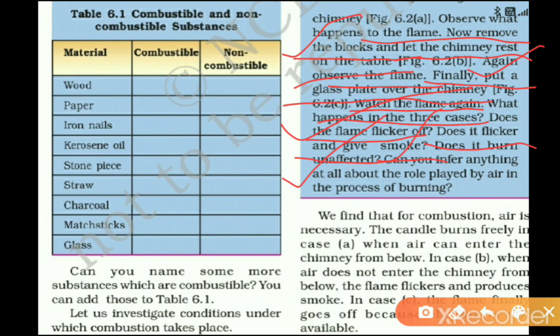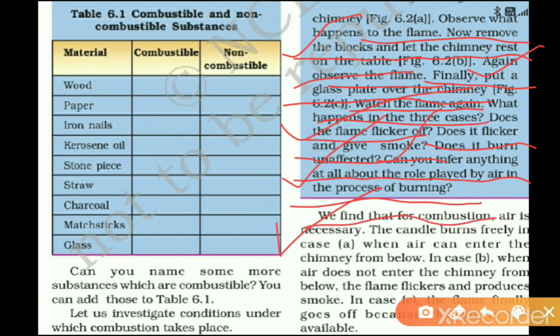Then can you infer anything about the role played by air in the process of burning? Yes, the role of air is that air is the supporter of burning, or the supporter of combustion, because of the presence of oxygen in it. Oxygen is a supporter gas. So what have we concluded from this activity?